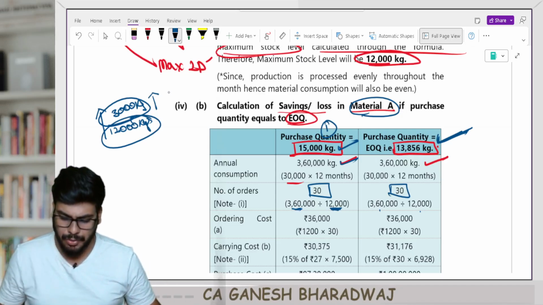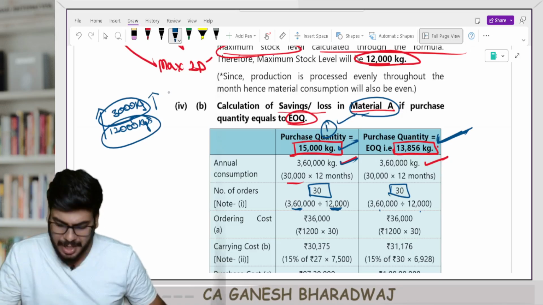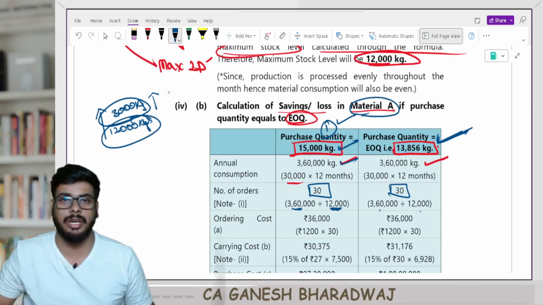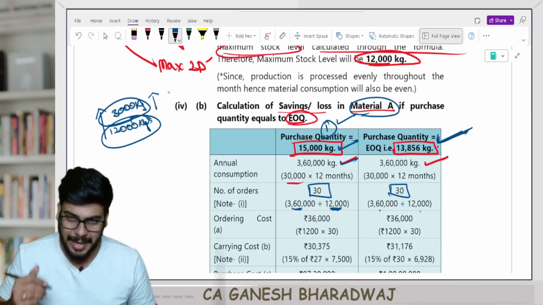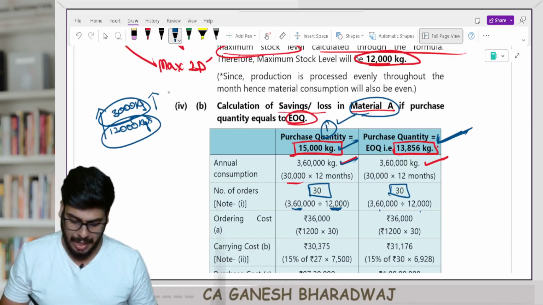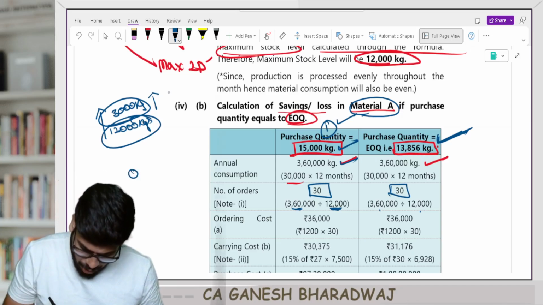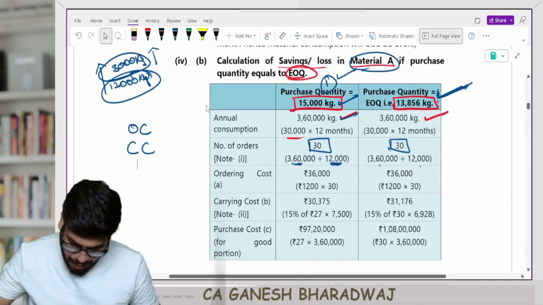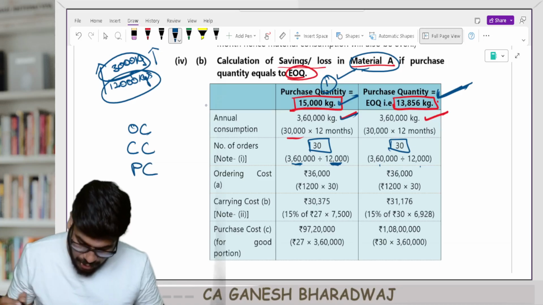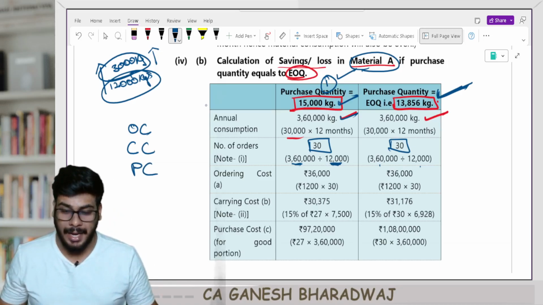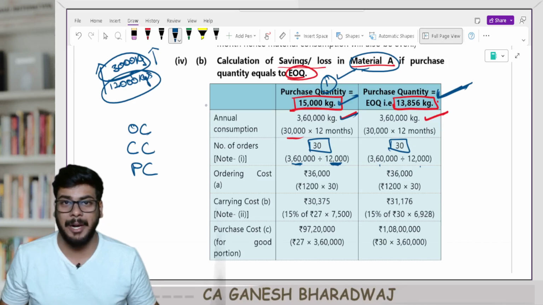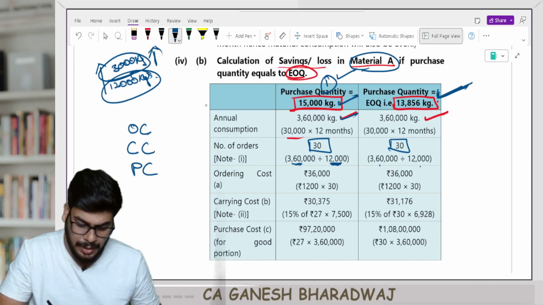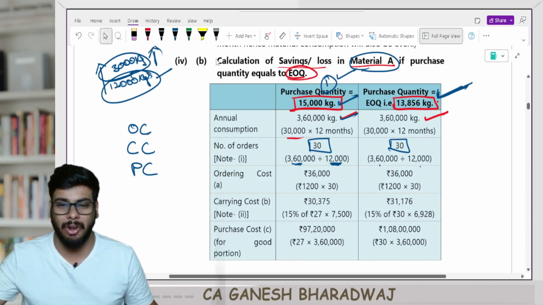Now what we need to do here is, if my order quantity is 50,000, I need to calculate what will be the total cost. Total cost means my ordering cost, my carrying cost, then purchase cost. And apart from that, every time I purchase and keep in excess of 12,000 kgs, I'm going to scrap that off, right?